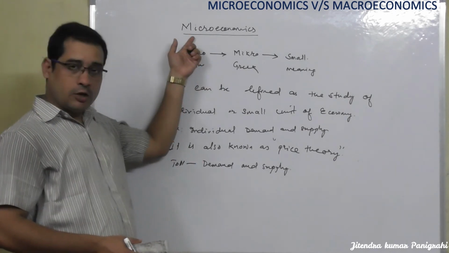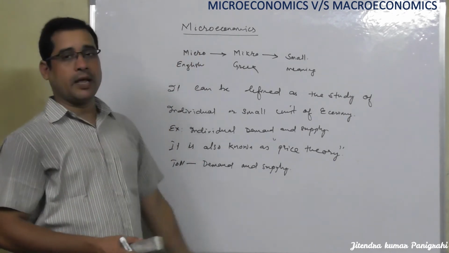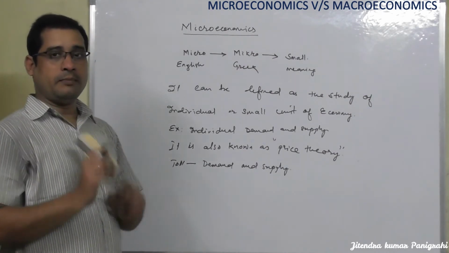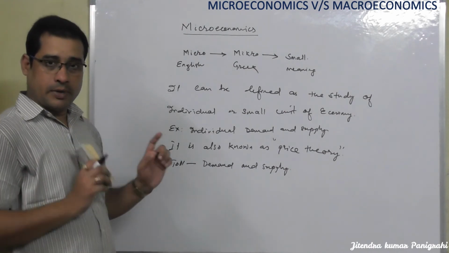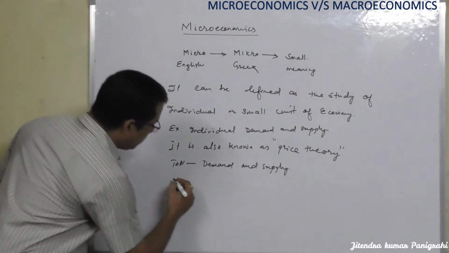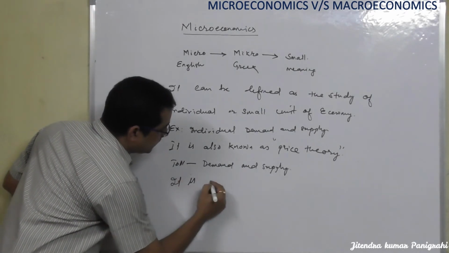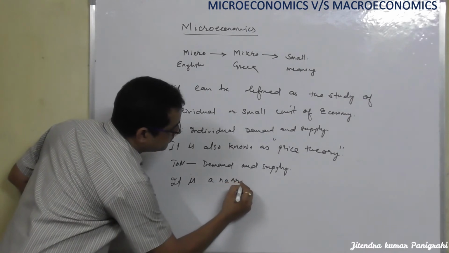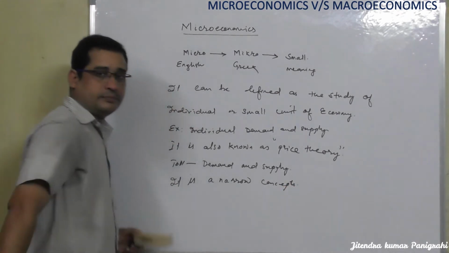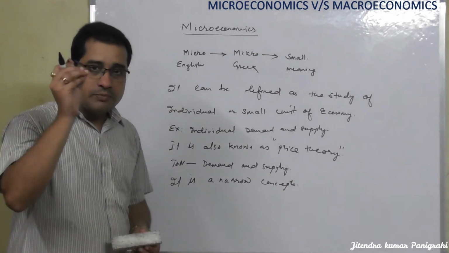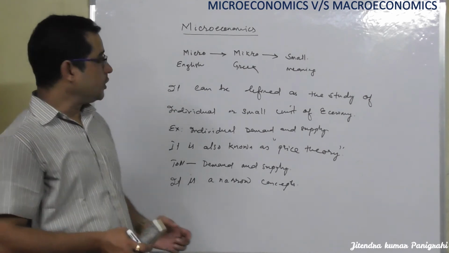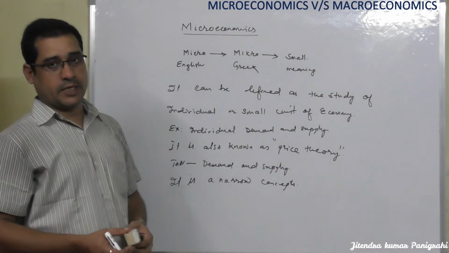That's why this microeconomic concept is based on demand and supply. It is only individual demand, market demand, individual supply and market supply, not aggregate demand and aggregate supply. Now, this is a narrow concept, because it studies only the small or individual unit of the economy. So this is all about the microeconomics concept.